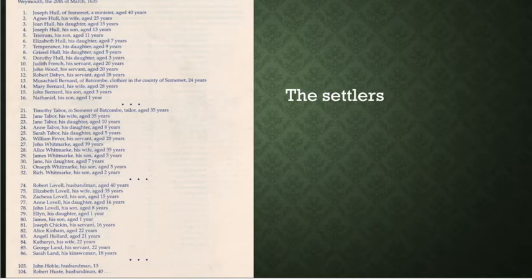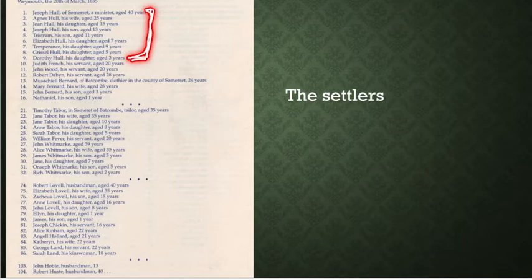We see this first group of people. You have Joseph Hull, who is 40 years old. He comes with his wife, Agnes Hull, who is 25 years old, which I'll explain in a bit, because that seems kind of strange for the year difference. His daughter, Joan, his son, Joseph, 15 and 13, his son, Tristan, who's 11, all the way down to the youngest kid, who's 3 years old. So this whole group here, this is a family that came together to Massachusetts.